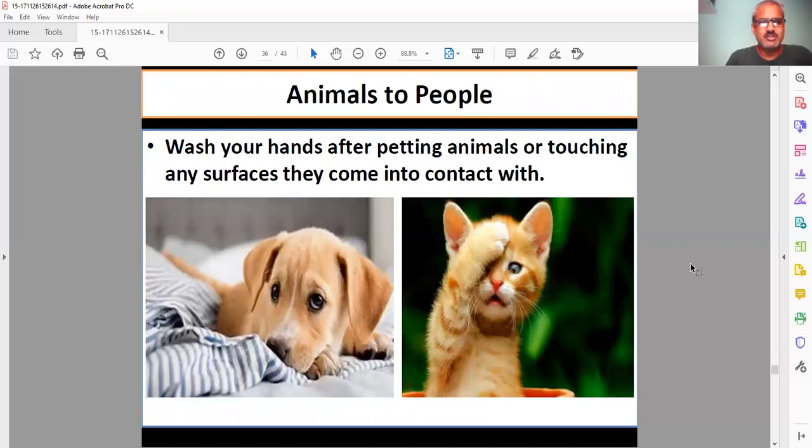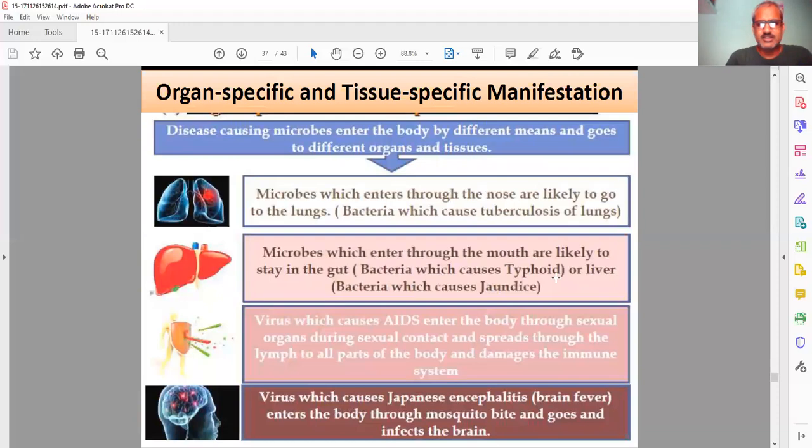Next, animals also can spread the disease. Wash your hands after petting an animal or touching any surface they come in contact with, because animals may have infections which can transfer to your body.